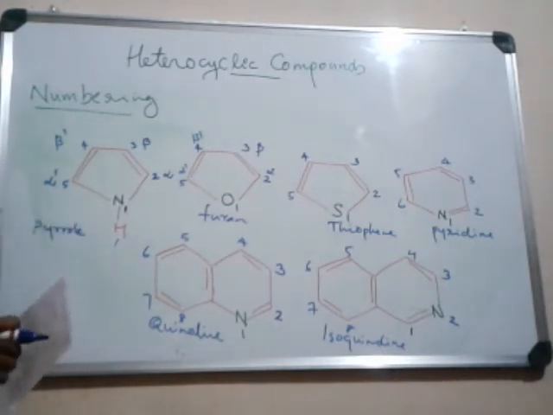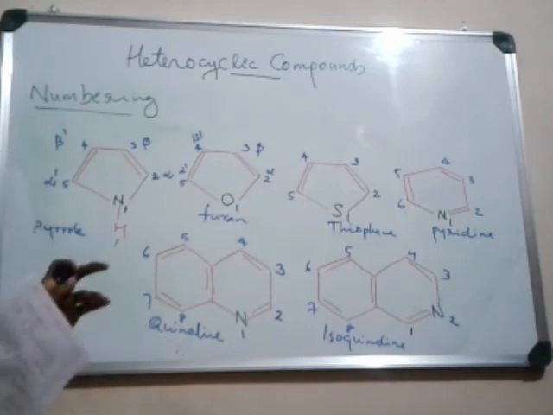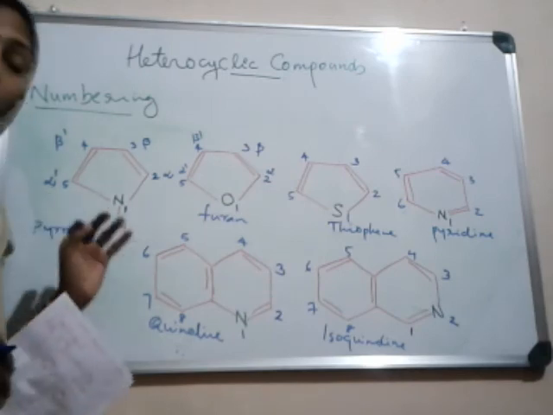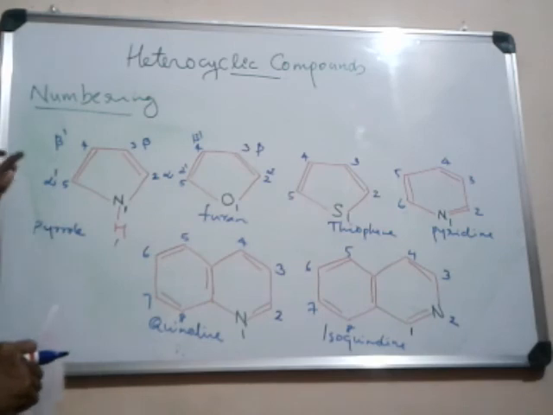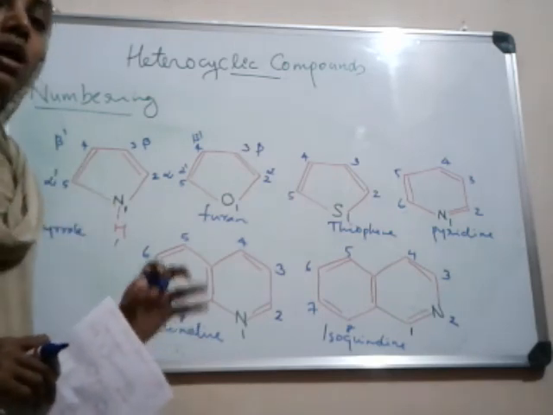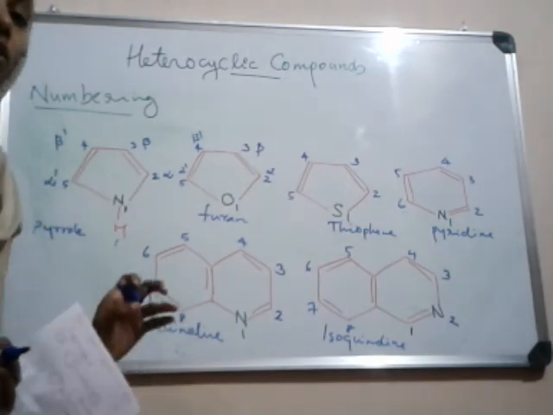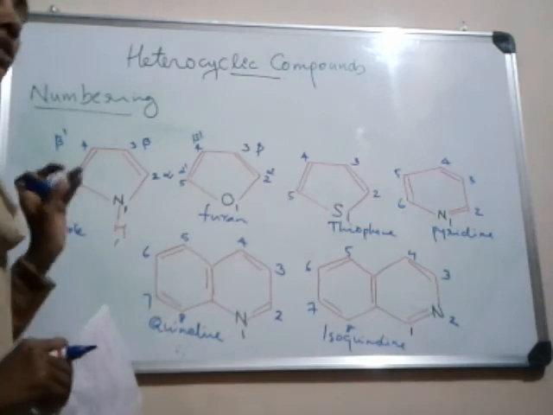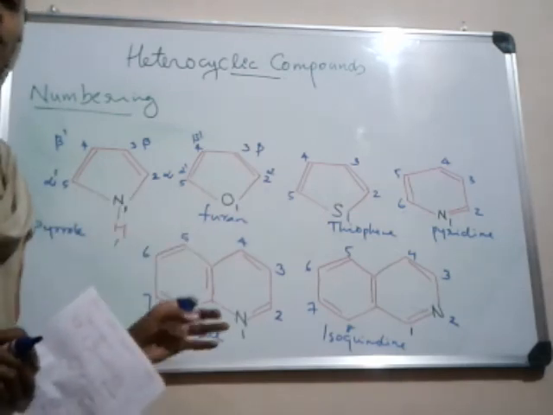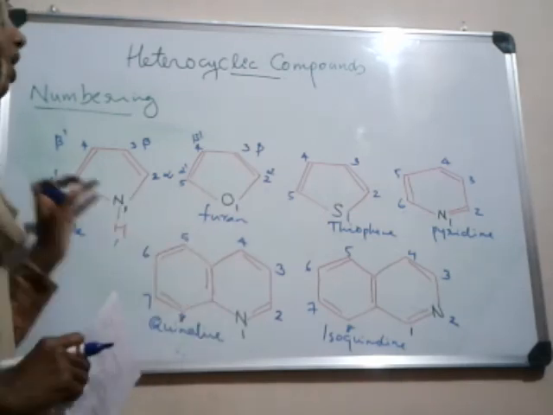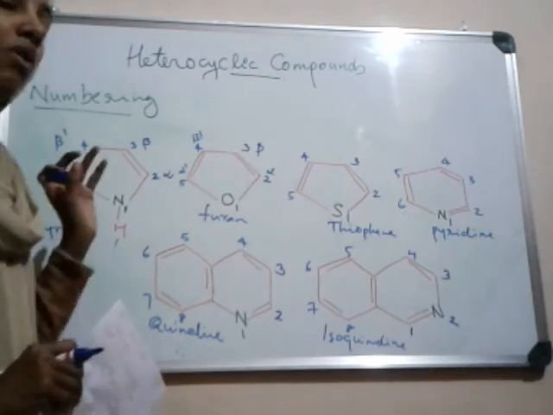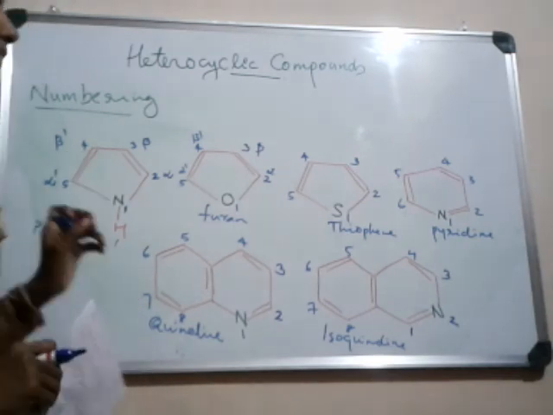In this class we learned what heterocyclic compounds are. Heterocyclic compounds are important organic compounds. They are cyclic compounds with at least one heteroatom like nitrogen, oxygen, sulfur, silicon, arsenic, boron, etc., as a member of the ring system.